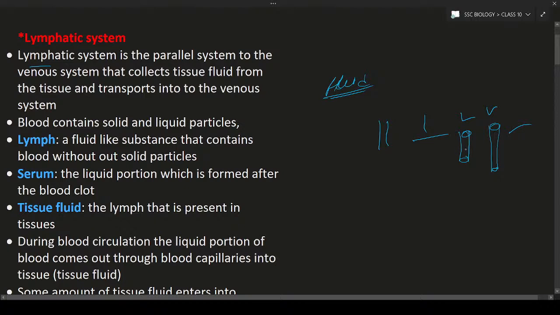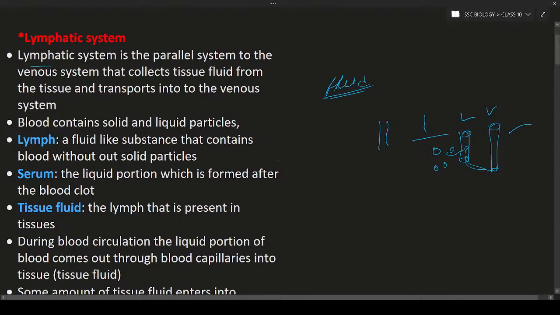The lymphatic system and the venous system are both parallel to each other. The lymphatic system collects the tissue fluid from the tissues and transports it back into the venous system. Let us consider these are the tissues. In the tissues there is some fluid, and this fluid is taken into the lymphatic system, which mixes it back into the venous system. That is known as the lymphatic system.